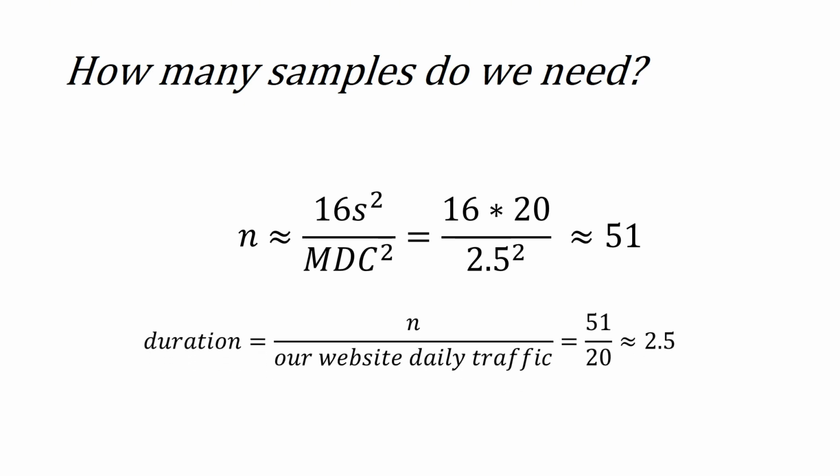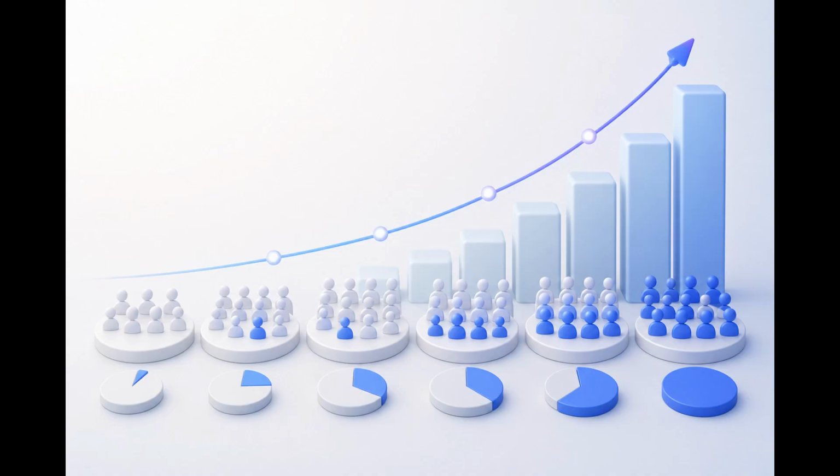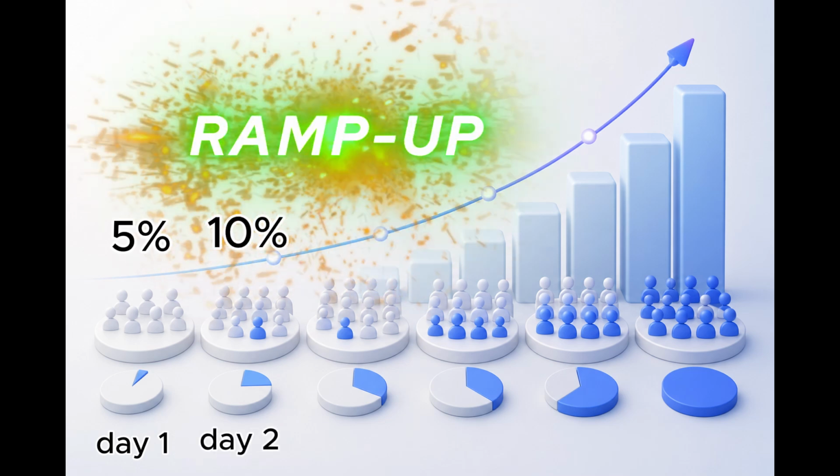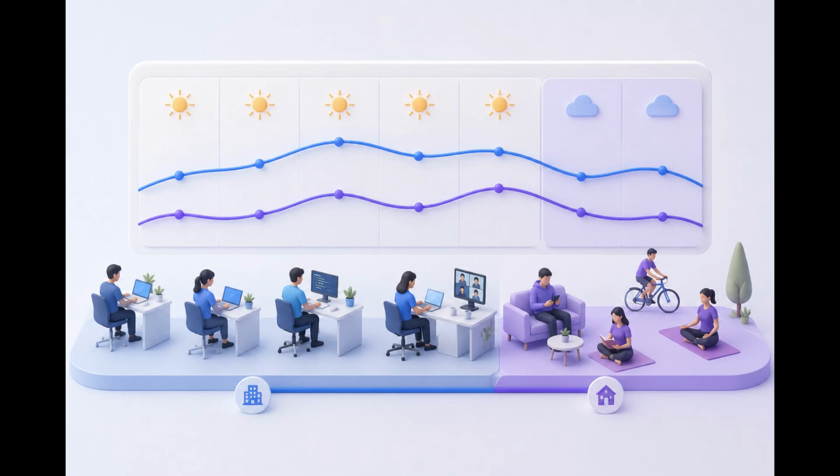Now the question is, how do we determine the duration of the experiment? If our website receives 20 users per day, we can simply divide the total required sample size by the daily traffic to estimate how many days the experiment needs to run. However, in practice, we usually don't expose all users to the new variation immediately. Instead, we gradually increase exposure. For example, 5% on day 1, 10% on day 2, and so on. This process is called a ramp-up. Additionally, user behavior often differs between weekdays and weekends. So in practice, we typically run experiments long enough to cover a full cycle, ensuring that we capture these variations in user behavior as well.